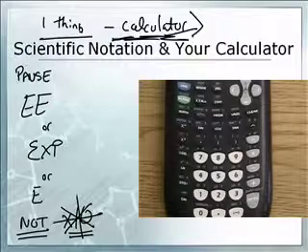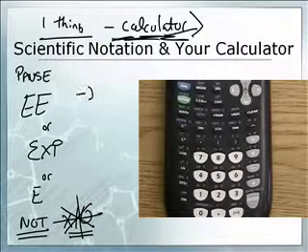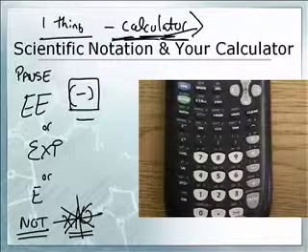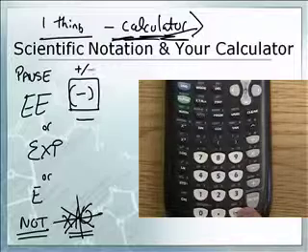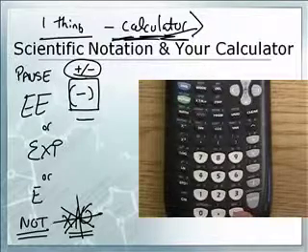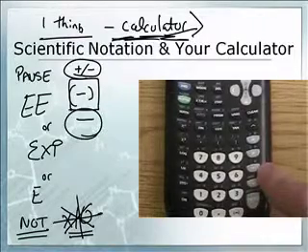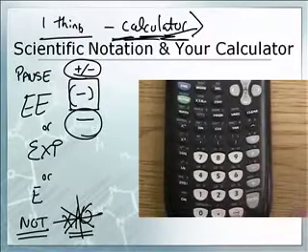Another thing to note here, folks, there's a difference between the negative button and the subtract button. Your negative button, on most calculators, is in parentheses. It's this guy right here. Some will actually say positive, negative. So we have a TI-84 we're working on right now. I don't know what you've got. And the subtract button means to subtract. So don't do that for a negative exponent. You use the negative button for a negative exponent, this guy right here.